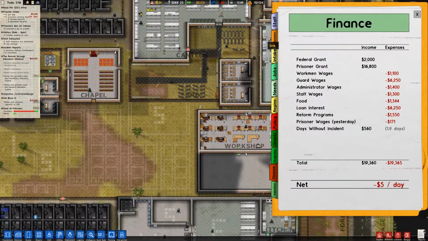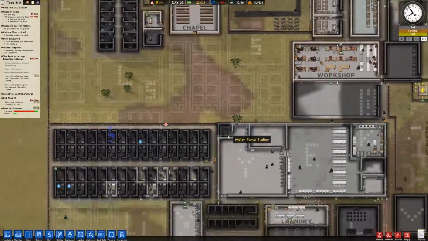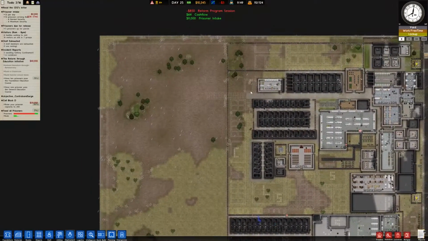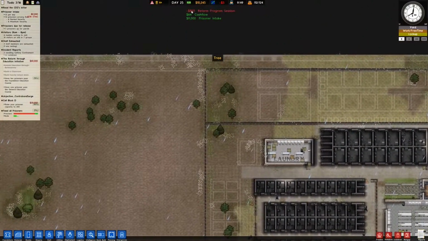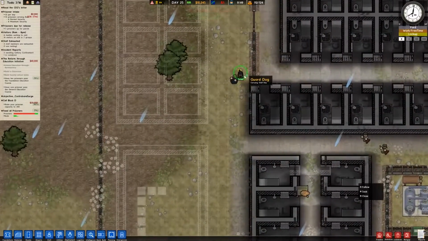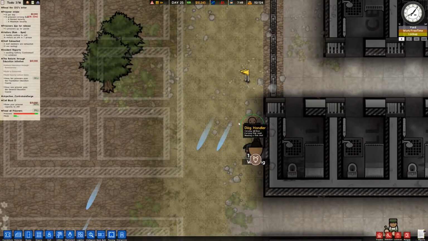Of course, we're getting a big help right here because we're going almost 2 days without incidents, so that's giving us a big bump. But, oh, hang on. 9,000 for prisoner intake is good. We just paid 850 for the reform program. Where's that flag? Find it, boy.